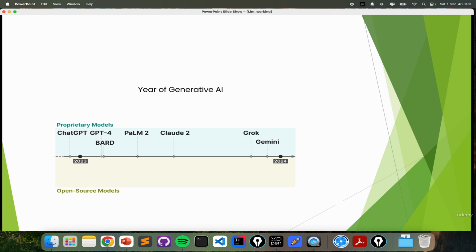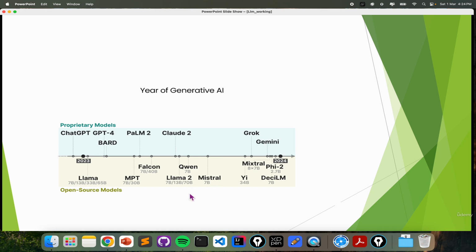So this is all about generative AI. These are all paid models: ChatGPT, GPT-4, PaLM 2, Claude 2, Grok, Gemini. And these are all open source models: LLama has different versions, with 7 billion, 13 billion, and 65 billion parameters. So this is all about the context length and the number of parameters.